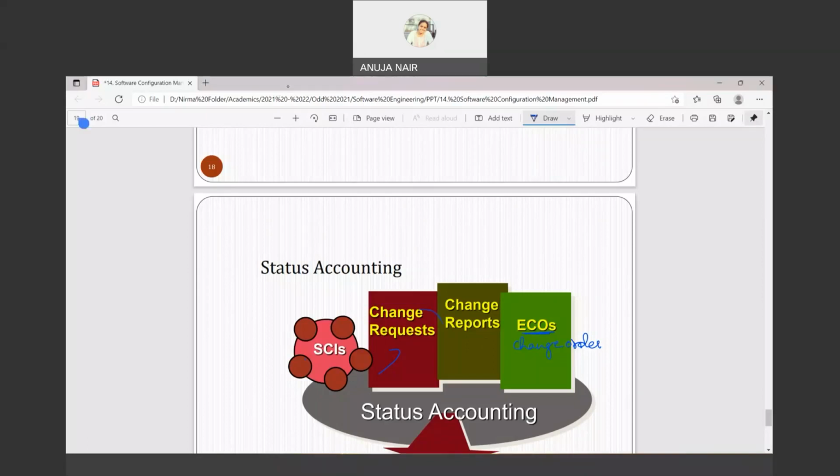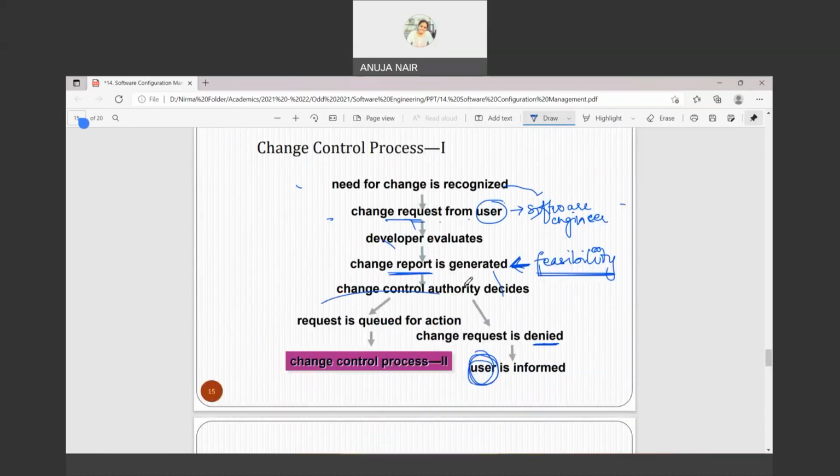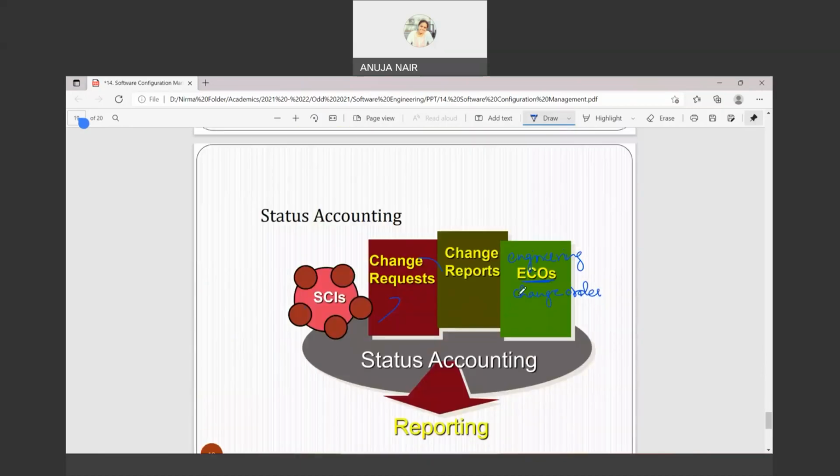We discussed that, the change order comes out here. Here we discussed, I think, this change report. That order which comes out, whether you need to change or not, that is basically your engineering change order, right?